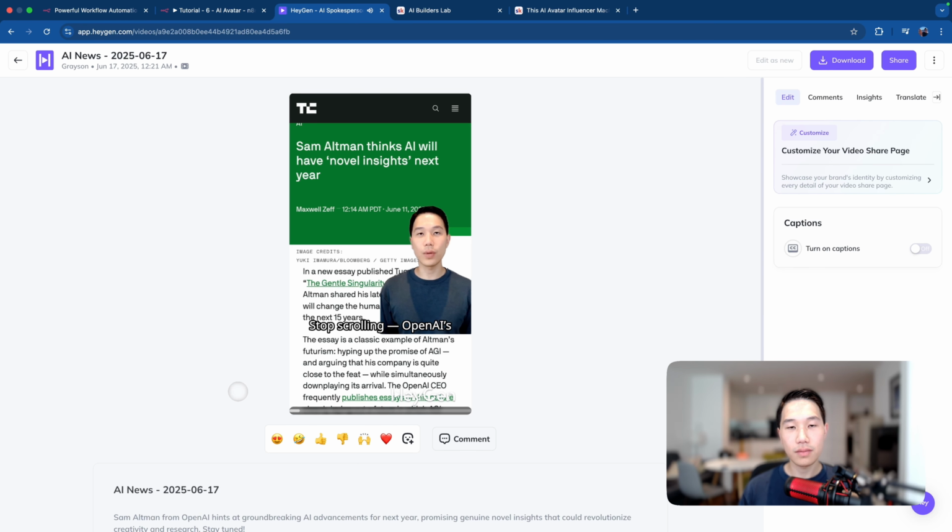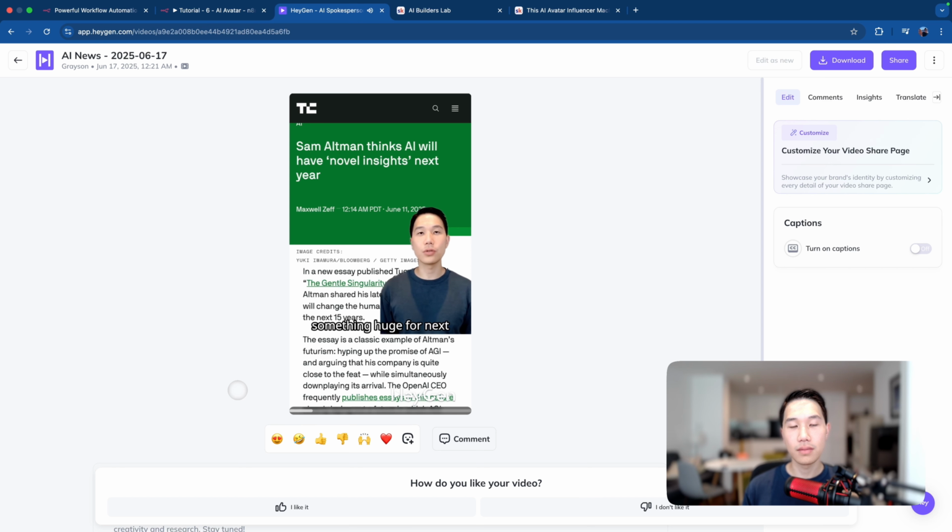Stop scrolling. OpenAI's Sam Altman just teased something huge for next year. He says AI will be able to deliver actual novel insights, not just summarizing or remixing info, but genuinely new ideas that humans haven't thought of yet. This could mean breakthroughs for creators, researchers, and anyone using AI tools. Imagine your AI brainstorming a solution before you even think of it. Keep an eye out and save this if you want to stay ahead in the AI game.